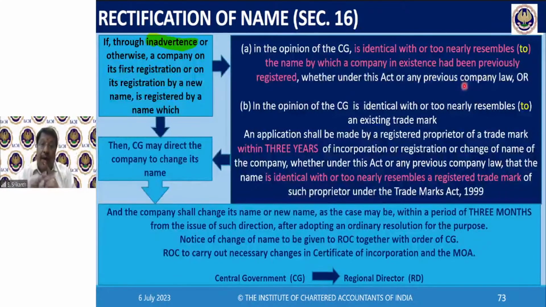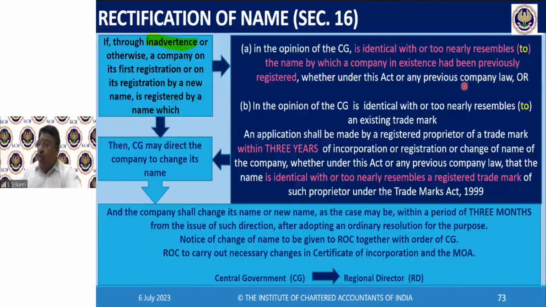But in case you are a trademark owner, then you have to be vigilant. You are the owner of a trademark. You have to be vigilant. You should watch. Then you see a guy trying to register a company with a name that is identical with or too nearly resembling the mark which is registered by you. You are a registered proprietor. Then immediately you have to file a complaint to the RD. Then the RD will investigate and finally come to a conclusion. The RD will form the opinion that it is like this. So in that situation, what can the RD do?